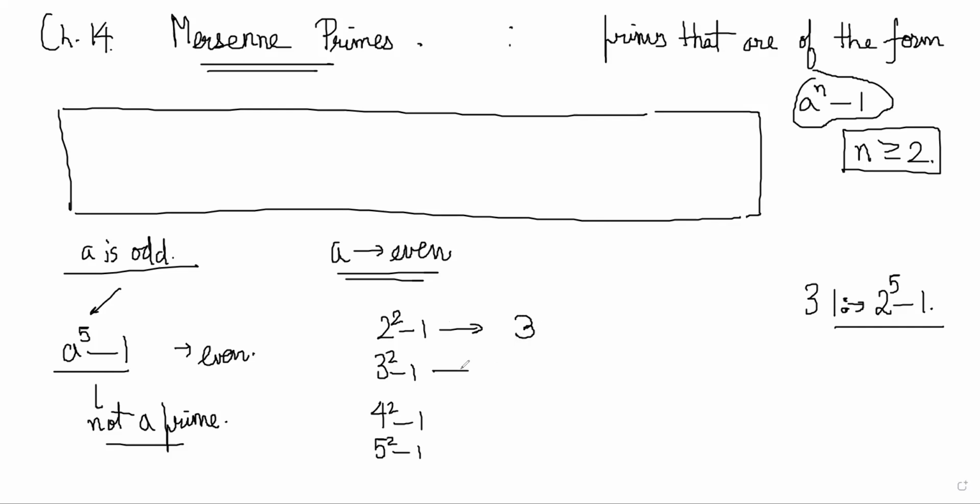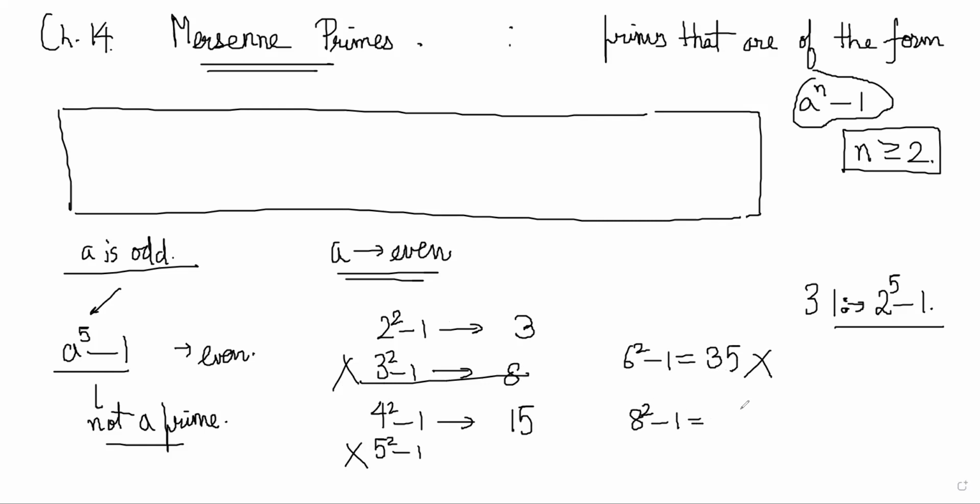This is 3, this is 8. Anyway, odd numbers you should eliminate. 4 square minus 1 is 15, however, so it doesn't seem to work. 6 square minus 1 is 35, not working. 8 square minus 1 is again 63, not working. So many times it is not working, but once it worked, in 2 square minus 1.